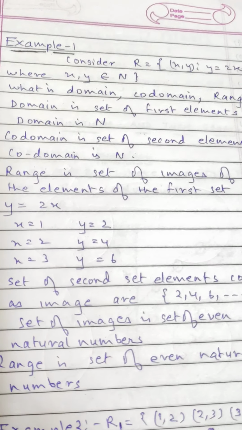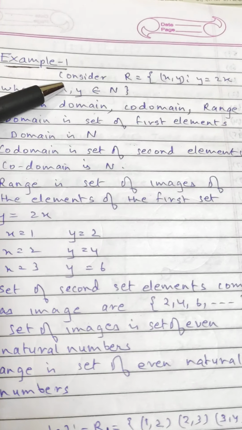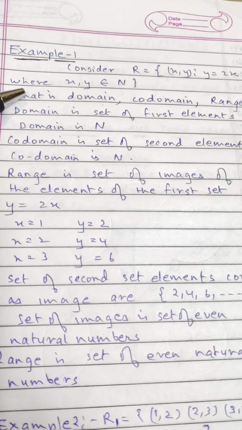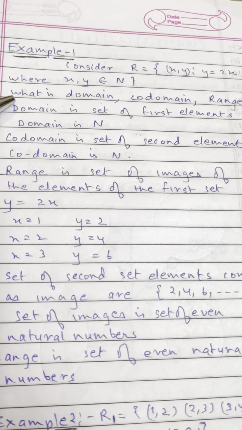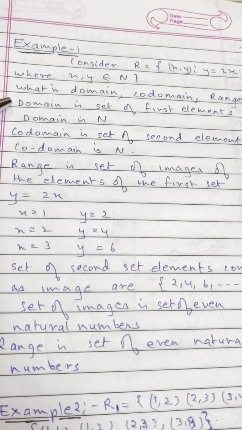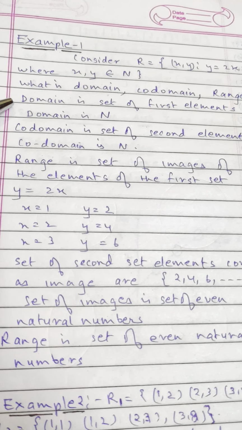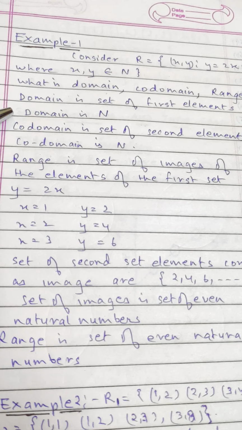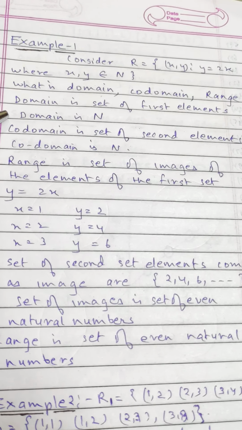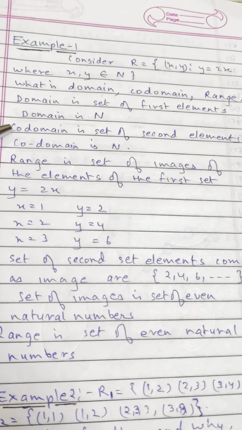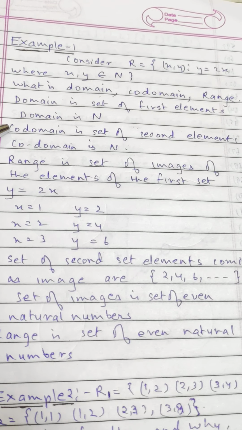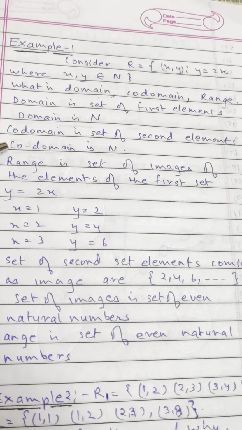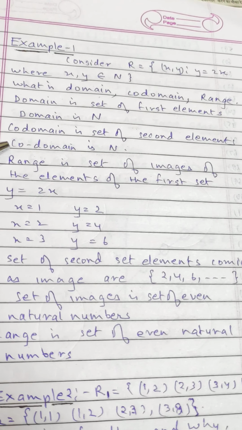Example 1. Consider a relation R = {(x, y) : y = 2x}, where x and y belong to natural numbers. What is the domain, codomain and range? Domain is the set of first elements, so domain is natural numbers. We are going to put natural numbers 1, 2, 3, 4, 5, 6 in place of x. Codomain is the set of second elements. Codomain is also natural numbers because all the values of y belong to natural numbers.